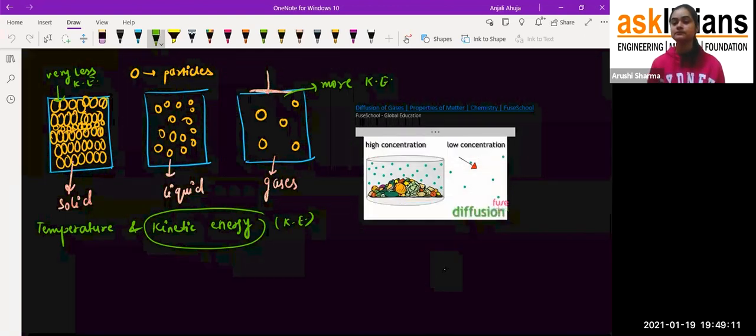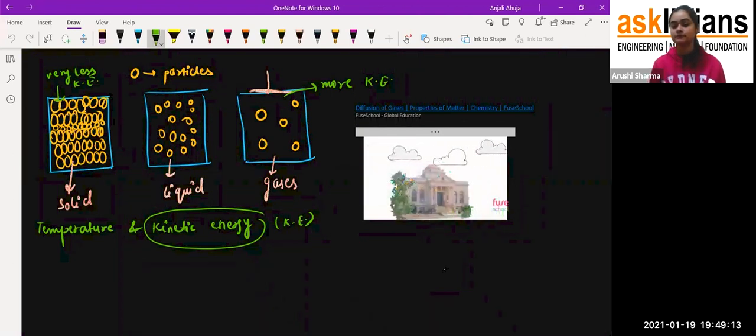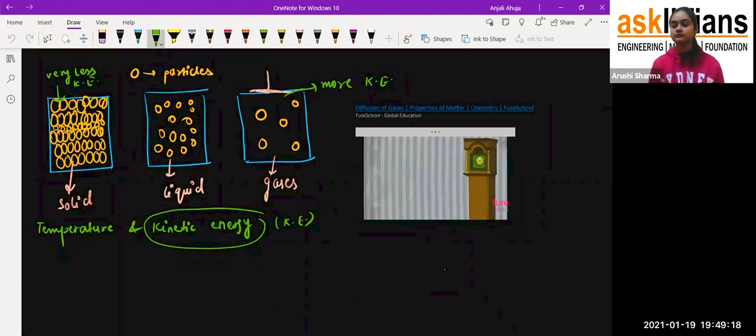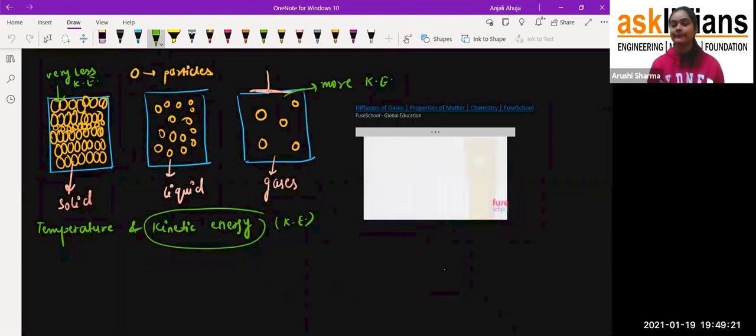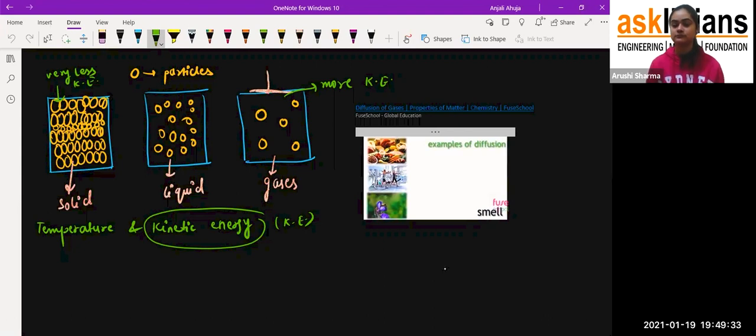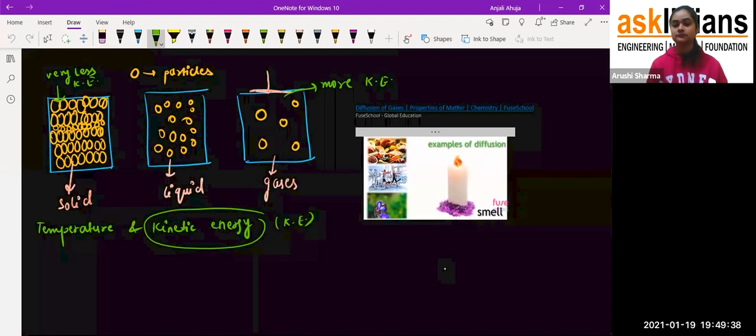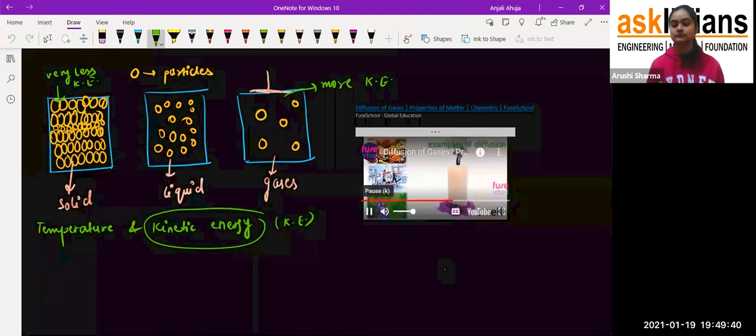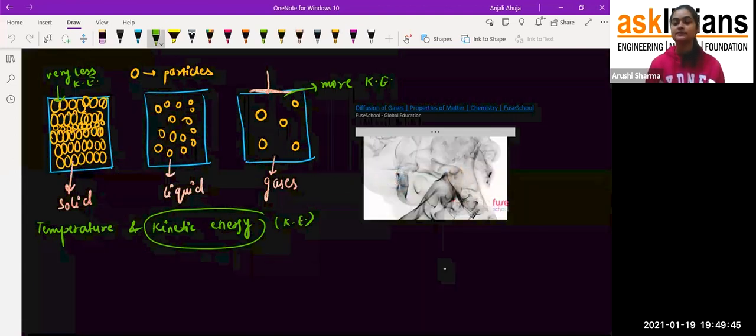It is a process that doesn't rely on wind or air currents. It will happen even if you are inside a building and the air is completely still. Now, there are many examples of diffusion, but smell is probably the most obvious one. These could be food smells, body smells from other people, the scent that a plant gives off to attract pollinating insects. And the same even applies with the smoke from a candle after it has been extinguished. It spreads out, and so student, it's all due to diffusion.